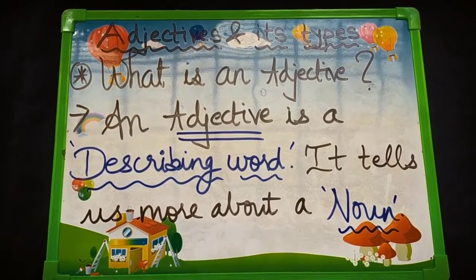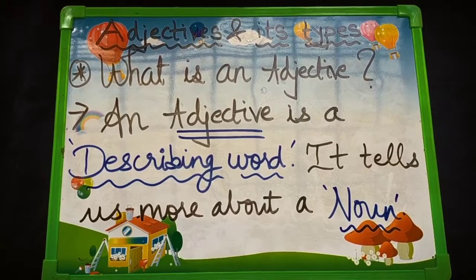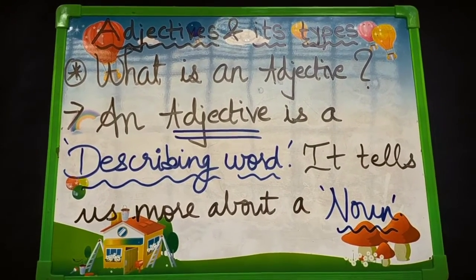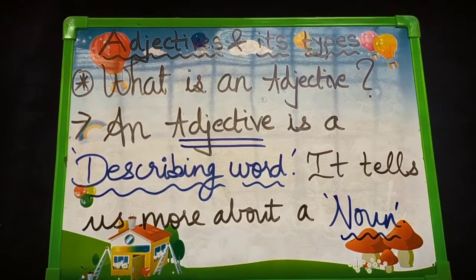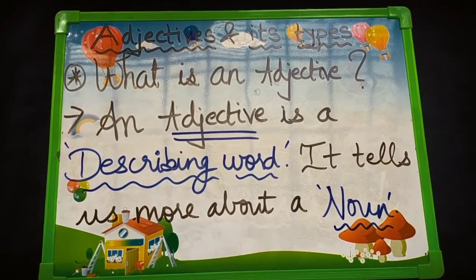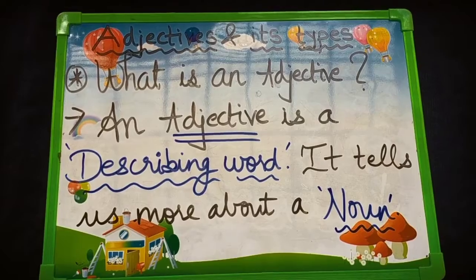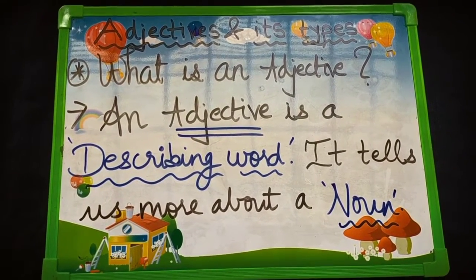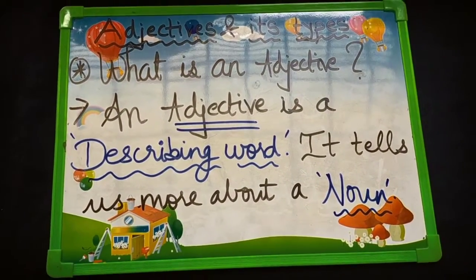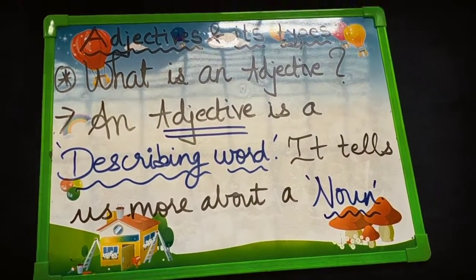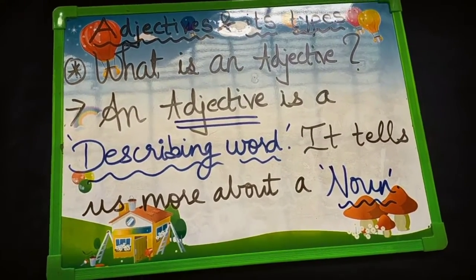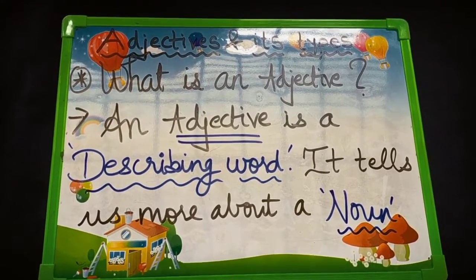For example, if I tell you Mohana is a beautiful girl. In this sentence, what is the noun? The noun is Mohana. And how does she look? How is she? Mohana is beautiful. So beautiful will be the adjective because beautiful is describing the noun Mohana. So keep in mind, what is an adjective? An adjective is a describing word and it tells us more about a noun.